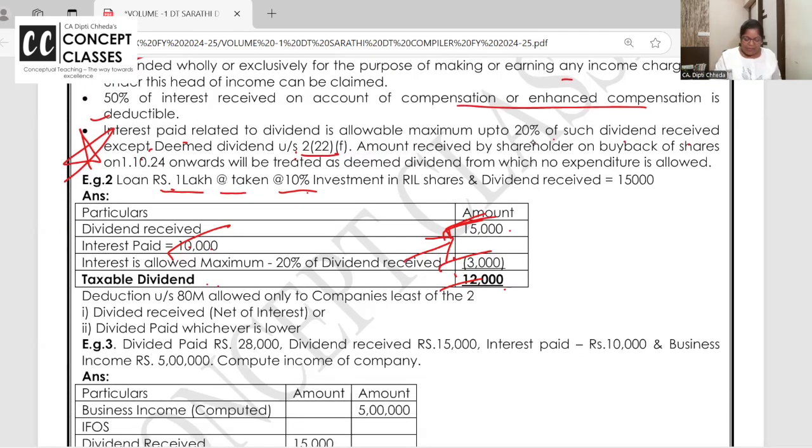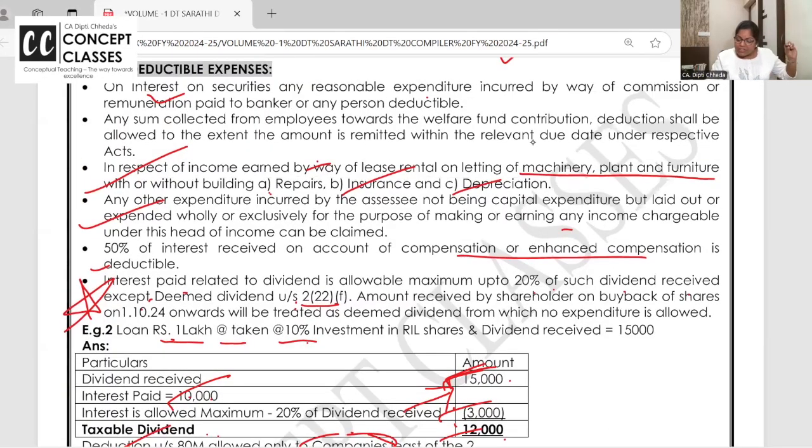That's this. Same way in case of companies, ATM deduction, I'll cover in the deduction chapter, but relevant to dividends, so I printed it here also. Whatever dividend as a company I am also receiving on my investments and whatever dividend I am paying, the least of this is deductible in ATM only for companies. First, the deductions list is over. Very limited deductions are allowed. Are you all with me? One second.